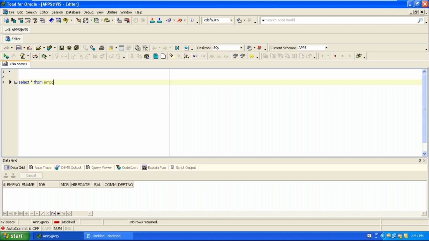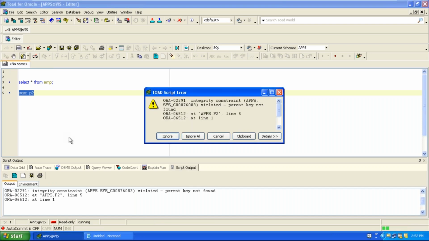I already remember that I have created a procedure P2, which has a set of 14 insert commands. So the best thing is to execute the procedure P2. How to execute it? EXEC followed by the procedure name P2. Okay, parent key violated.